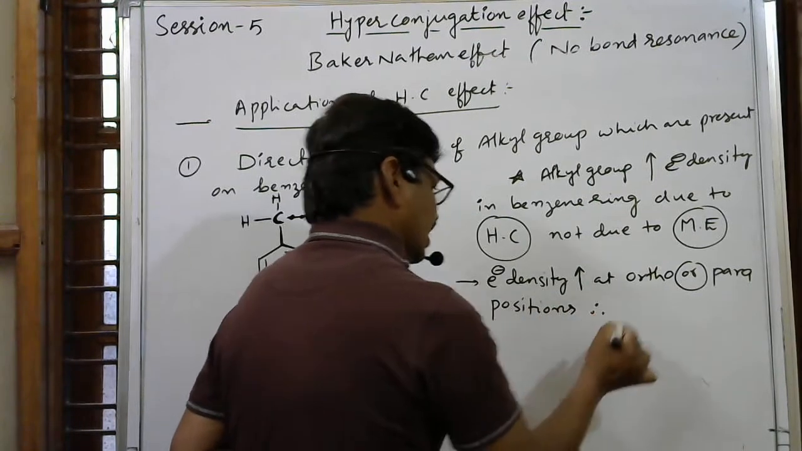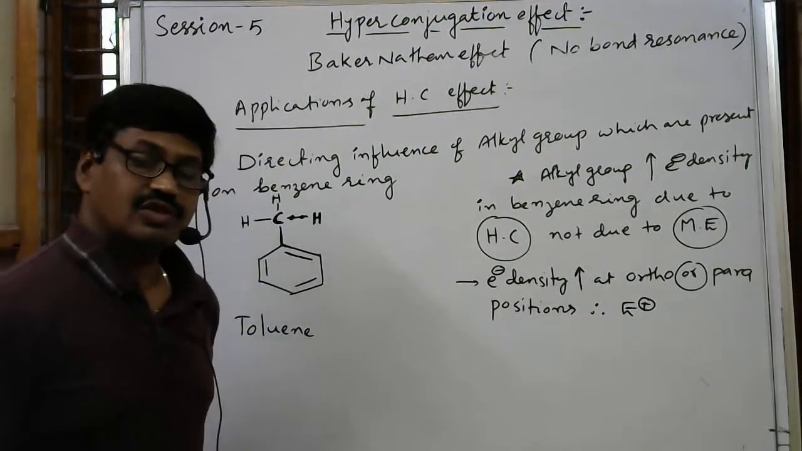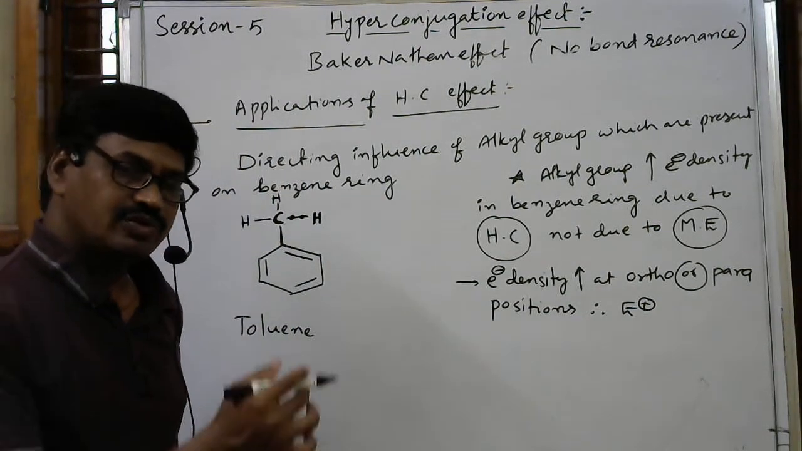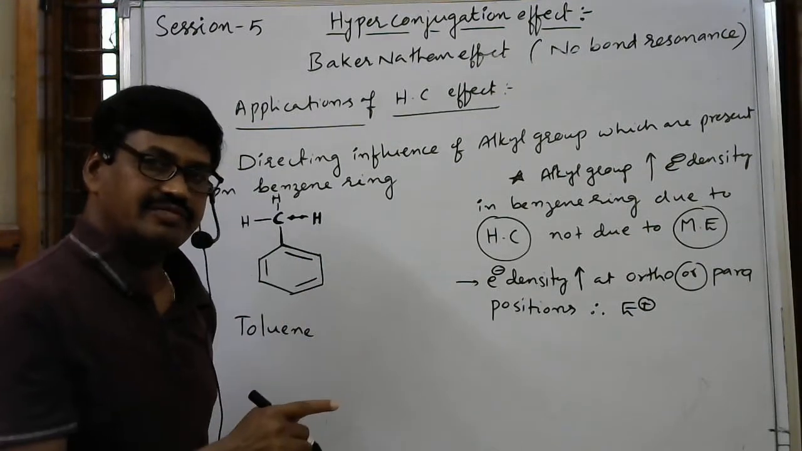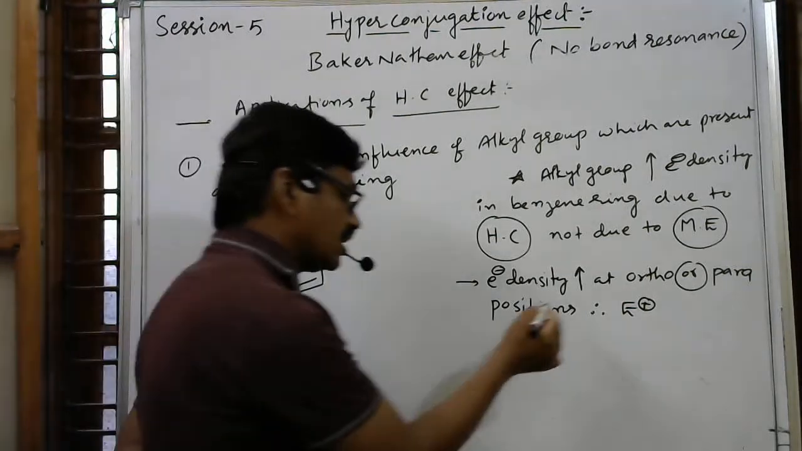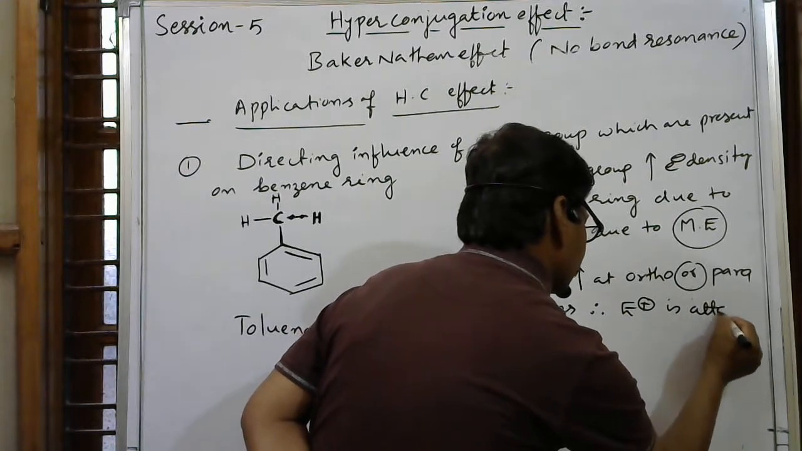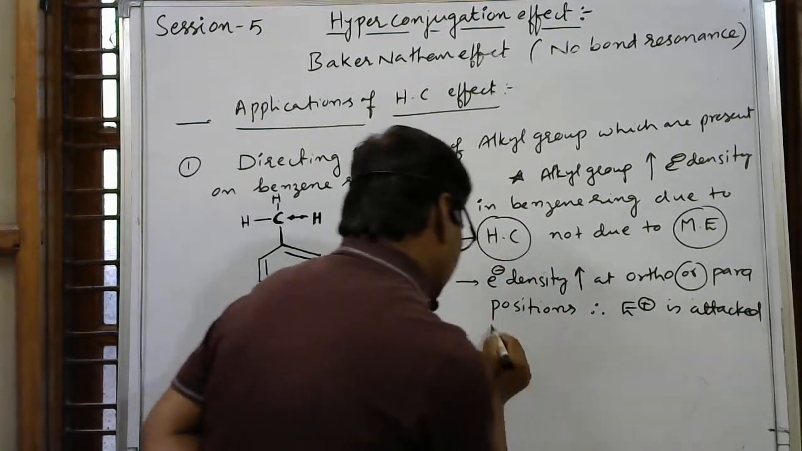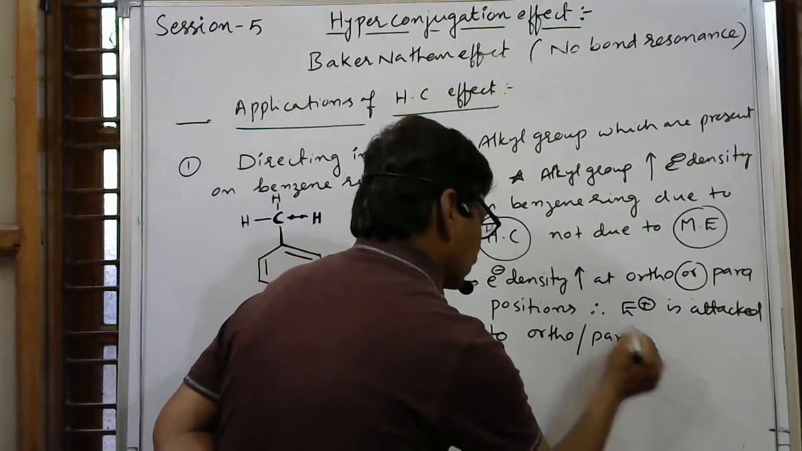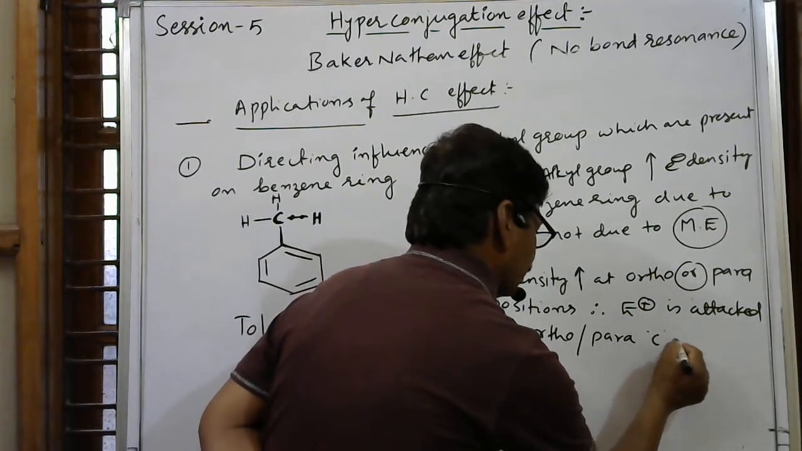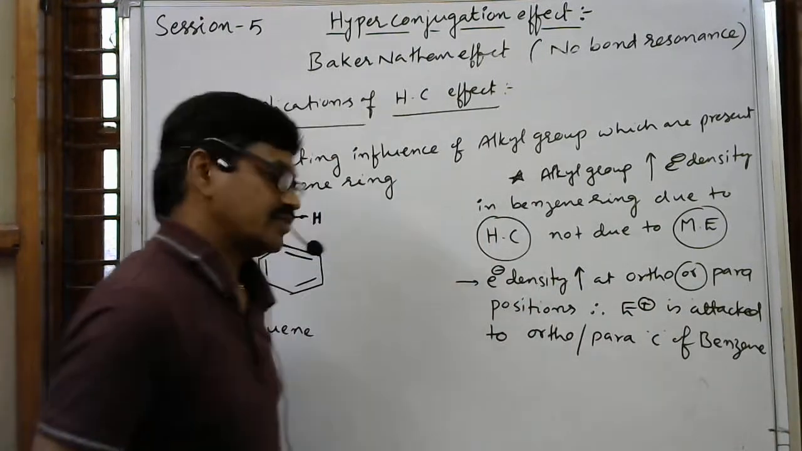Therefore, regarding electrophile directing influence, in benzene ring we can always expect electrophilic substitution reactions. So the incoming group must attack one of the carbon atoms. But which carbon atom is important here? Therefore the electrophile attacks the ortho or para carbon of benzene ring.